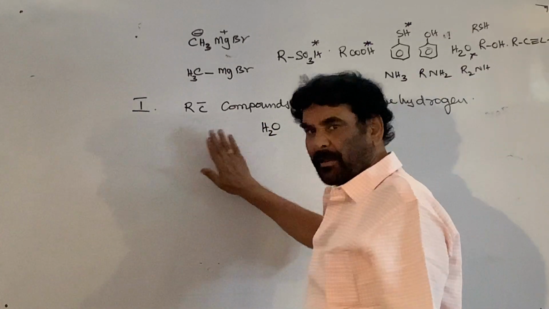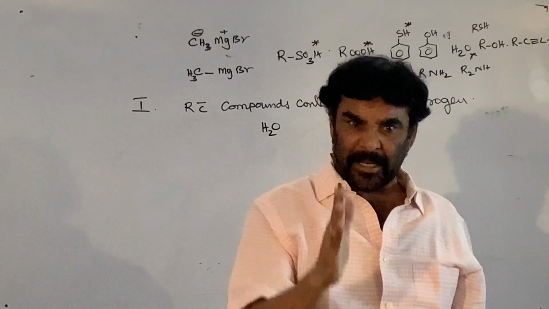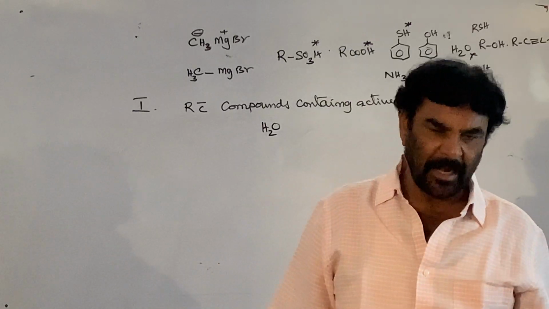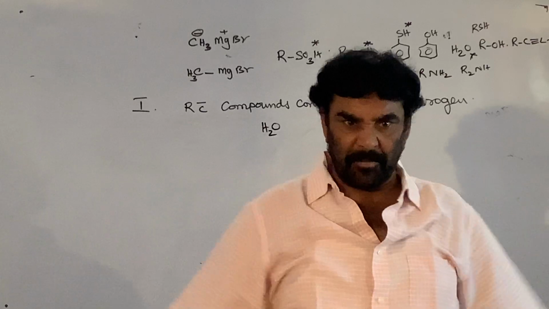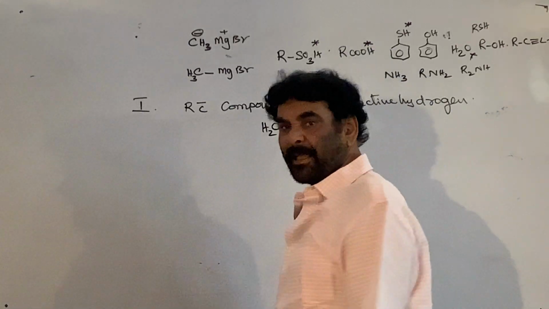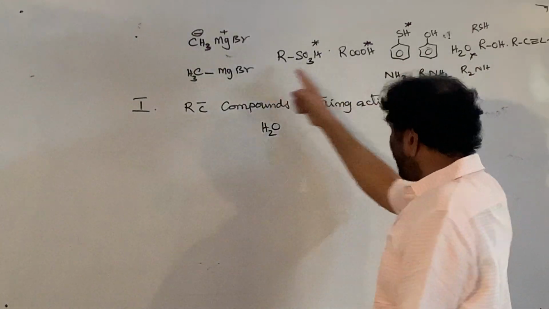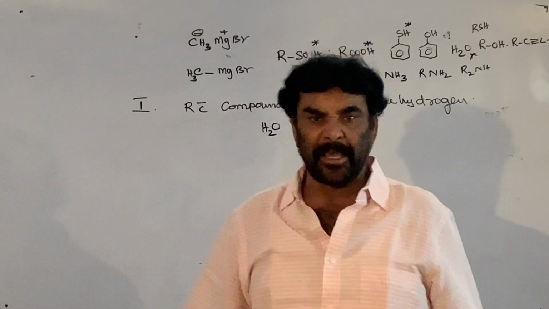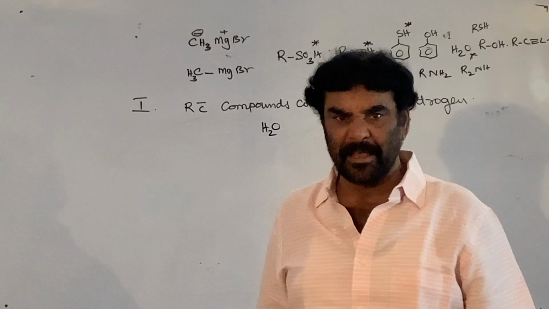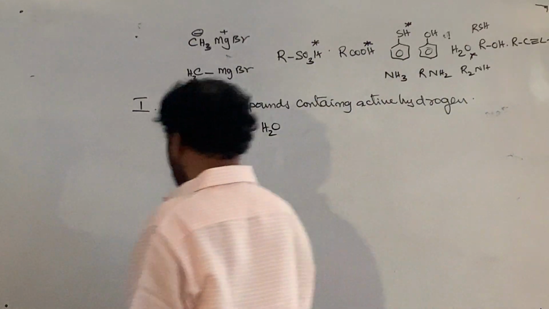So, the Grignard reagent reacts with all the compounds which contain the active hydrogen. What happens? An acid-base reaction is established. The R minus ion is the conjugate base of a very, very weak acid. These are all stronger acids than RH. A strong acid can donate the H plus ion to the conjugate base of the weak acid. Therefore, that reaction takes place.